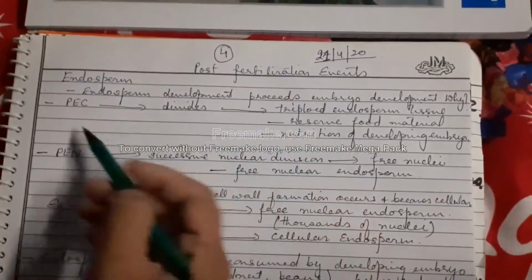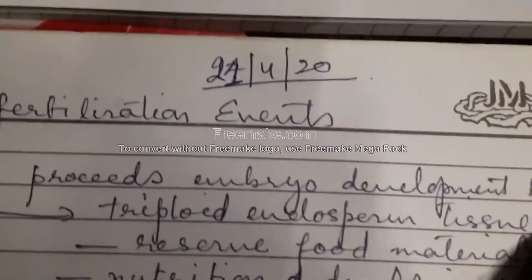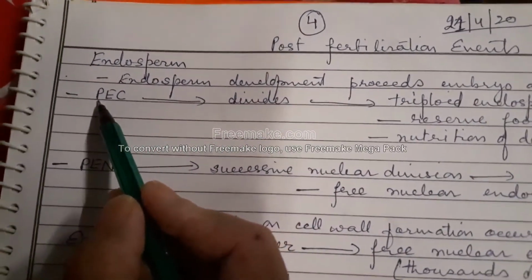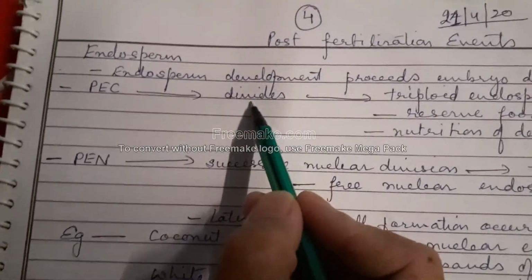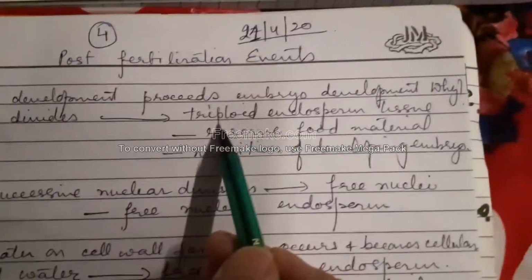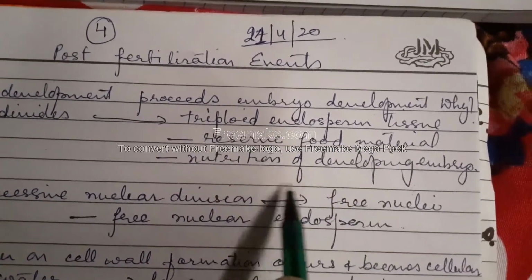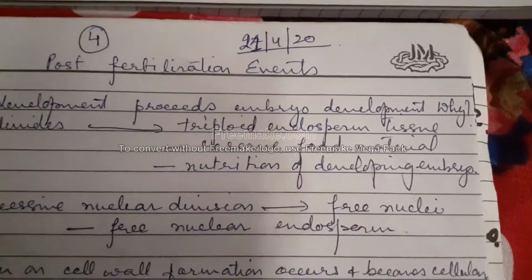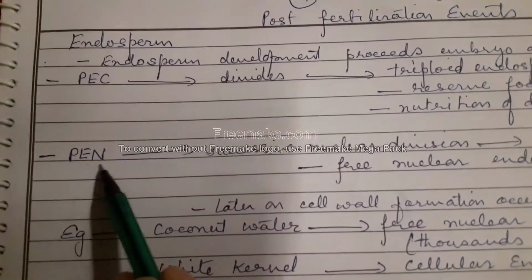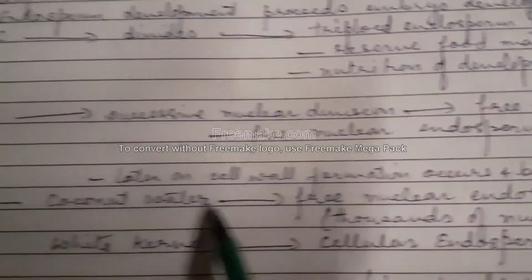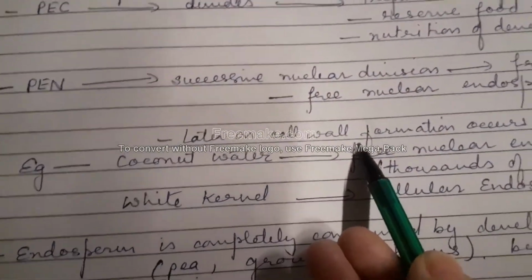Post fertilization events. Now endosperm. Endosperm development precedes the embryo development. Why? Because the endosperm will be providing the nutrition. Now the primary endosperm cell that is formed first divides, and then it will give rise to a triploid endosperm tissue, because it contains the reserve food material and provides nourishment to the developing embryo. Now the endospermic nucleus undergoes successive nuclear divisions, gives rise to free nuclei, and free nuclear endosperm is formed. Later on, cell wall formation occurs and then it becomes cellular.